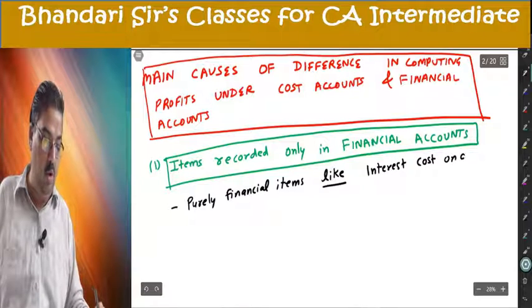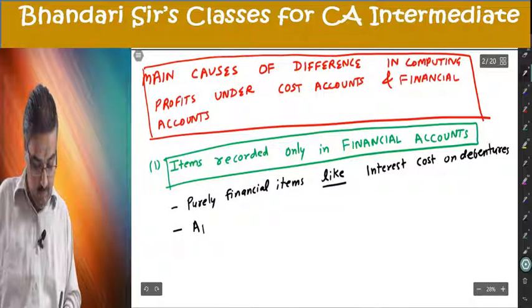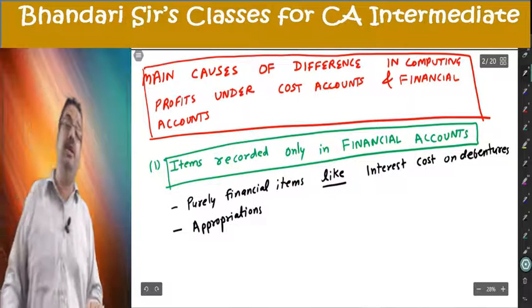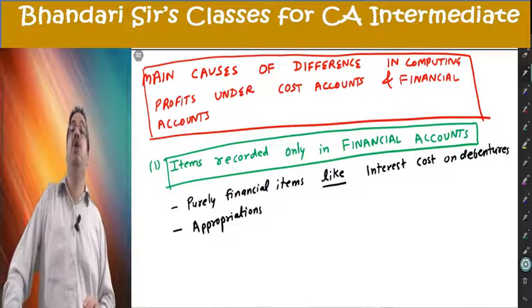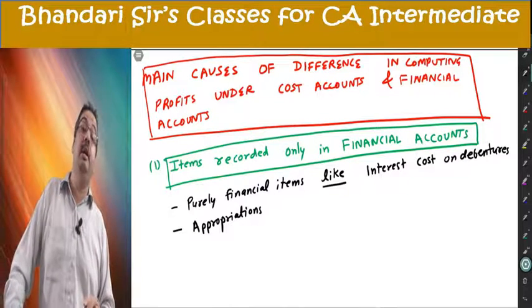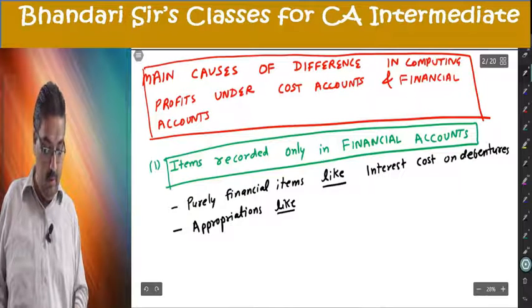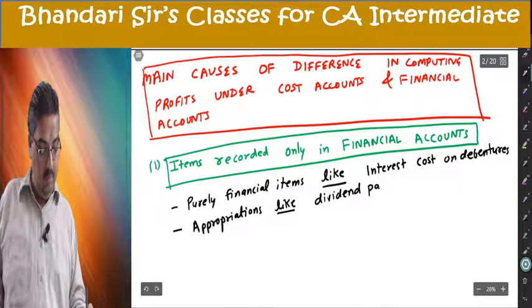interest cost on debentures, appropriations. Sometimes in financial accounting, he gives you profit available for equity shareholders. He has deducted even appropriations like dividend payments.